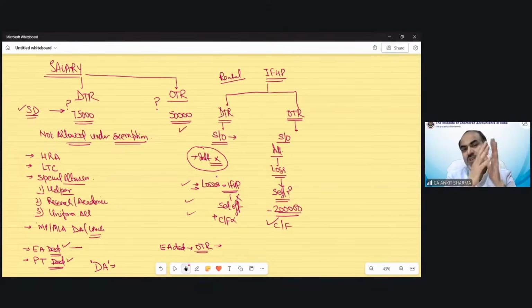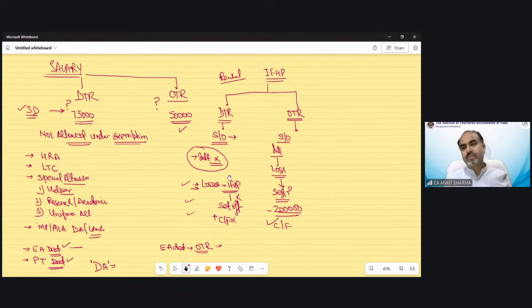So if there is a question related to the salary head of income and income from house property, let me tell you, the default tax regime and optional tax regime have an impact on almost every head of income, and also on deductions. That is why I always say, read the requirement of the question. When you read what you need to calculate, always underline it or write it in bold in your answer sheet: default tax regime or optional tax regime. Always keep in mind which regime you are solving, so you will not make this mistake.